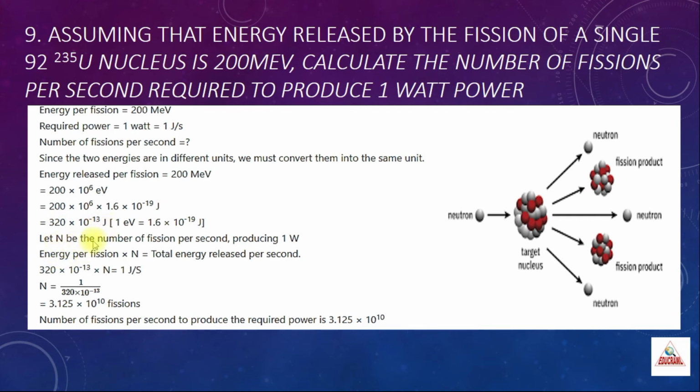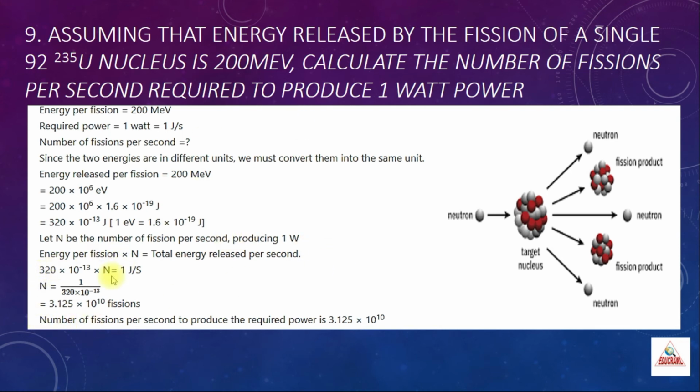Now, N will be the number of fissions per second which produces a power of 1 watt. So, energy per fission into N. Energy per fission means energy divided by number of fissions. So energy divided by number of fissions into number of fissions will give you the numerator N and denominator N will get cancelled, and this formula will give you the total energy released per second.